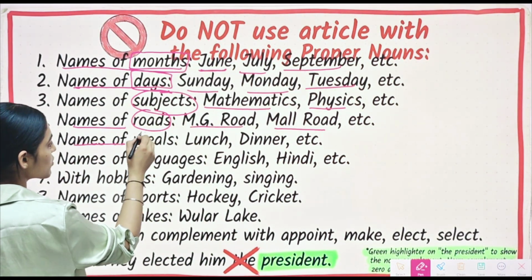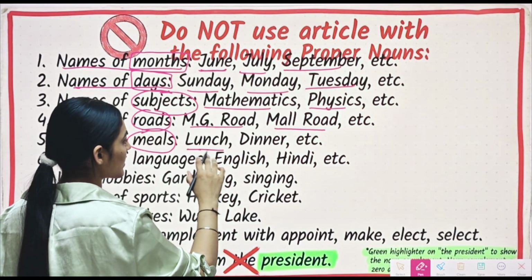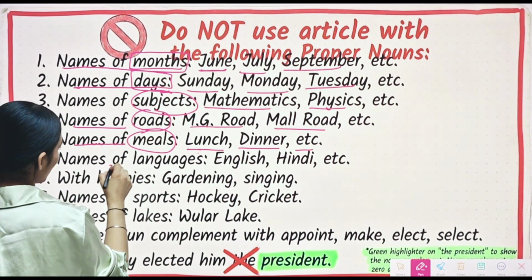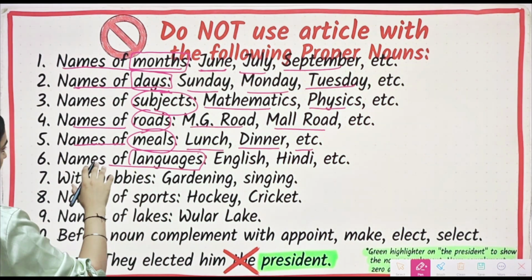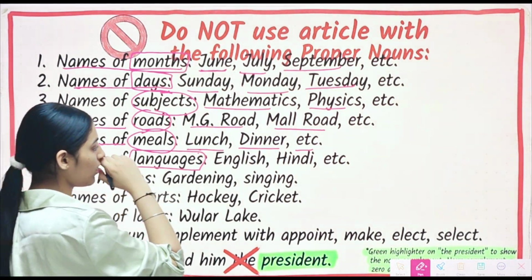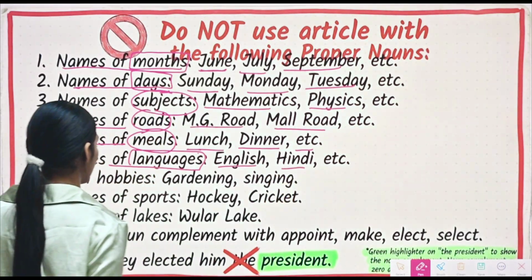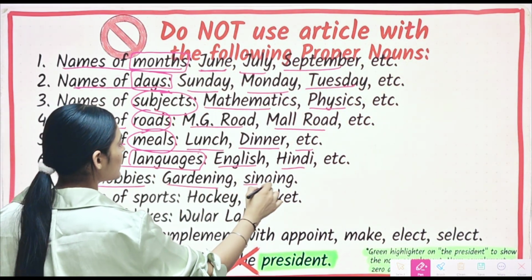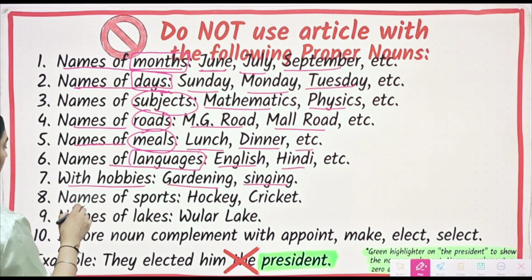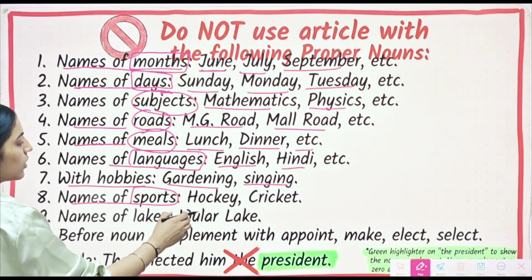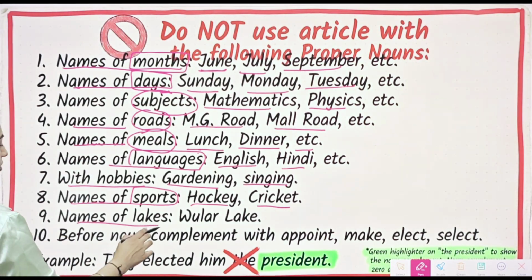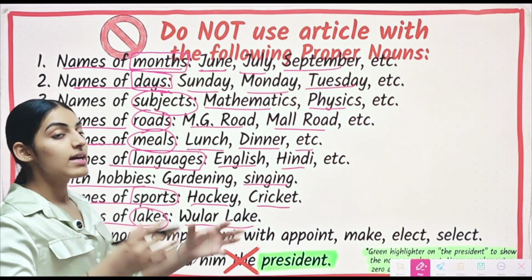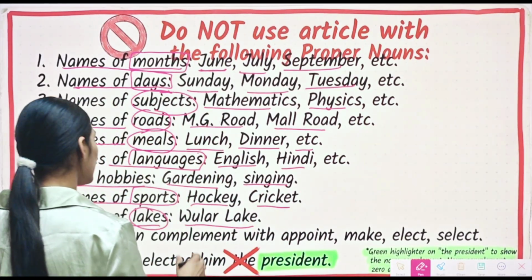Then we have along with names of meals. Lunch. We will not say the lunch, we will say lunch. Then we have dinner, etc. Alright. Then we have, along with the names of languages, we will not use article the. This one I already taught you in the last video. So we will say English, Hindi, like that. Along with hobbies, we will also not use article the. Gardening, singing, dancing. All right, directly we will say. Then we have, along with the name of sports, hockey, cricket, directly. All right, then we have names of lakes. Wooler Lake. We will not say the Wooler Lake. It's incorrect. All right, directly we will say Wooler Lake.